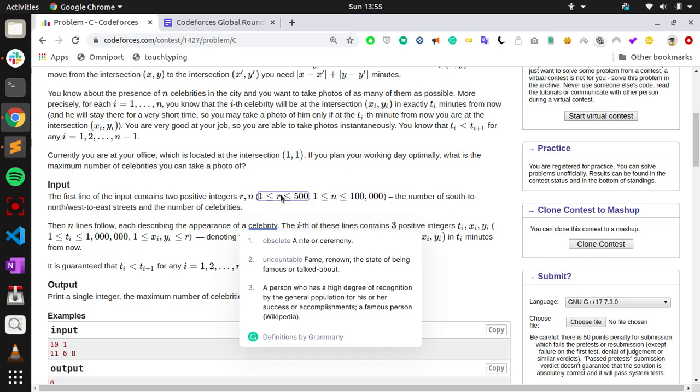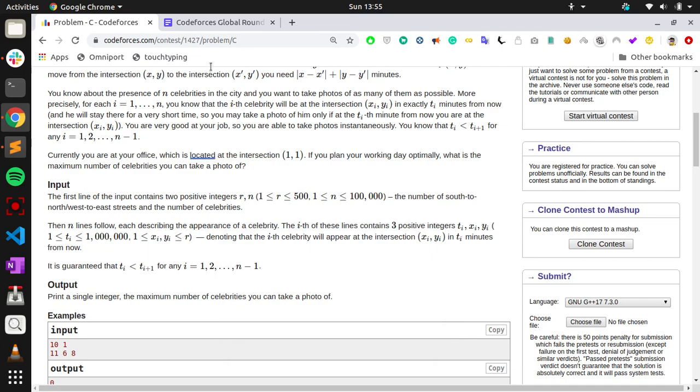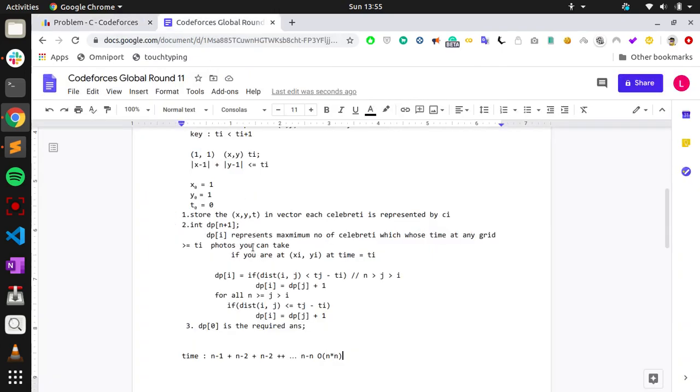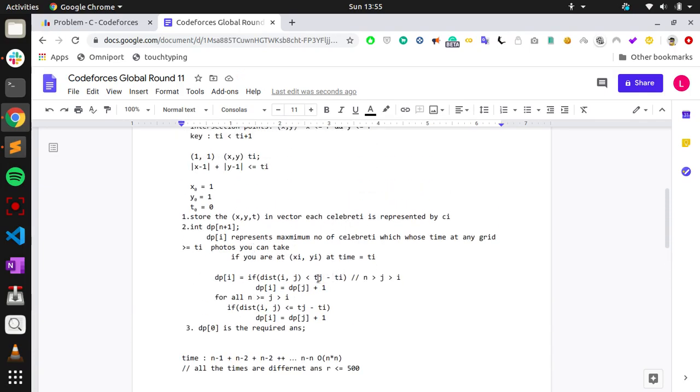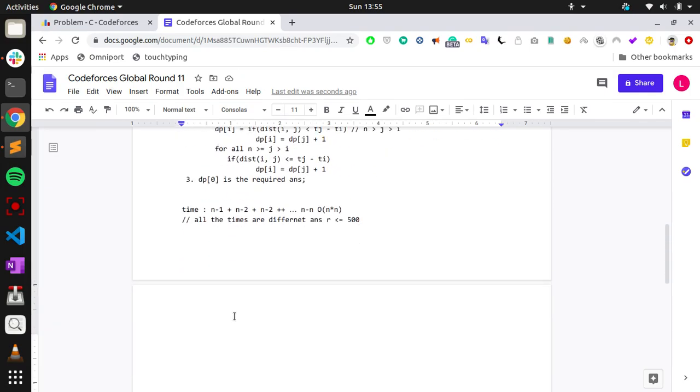But the key, as I said, is that all the times are different, and r is less than or equal to 500. Why do you think r has such a small constraint? Because the maximum distance between any 2 points in a grid will be 2 into r minus 1.